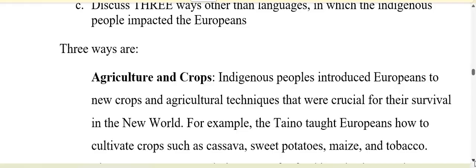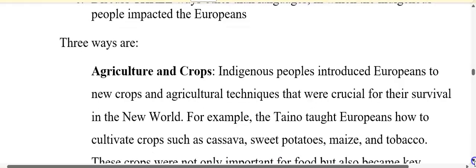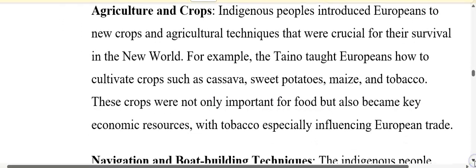All right, so the indigenous people introduced Europeans to new crops and agricultural techniques that were crucial for their survival in the New World. For example, the Taino taught the Europeans how to cultivate crops such as cassava, sweet potatoes, maize, and tobacco. These crops were not only important for food, but also became key economic resources, with tobacco especially influencing European trade.